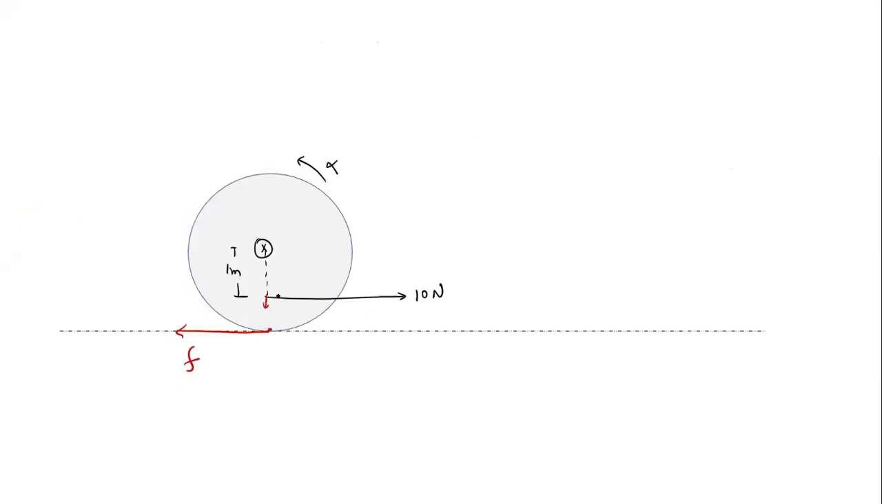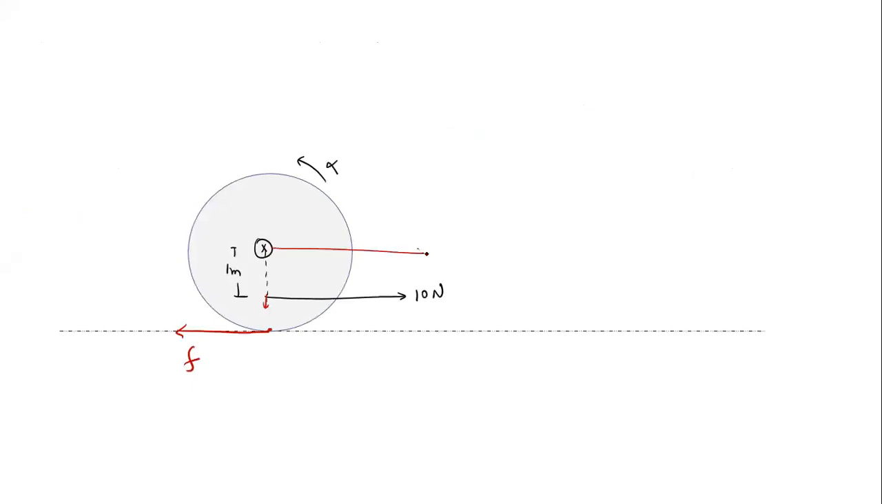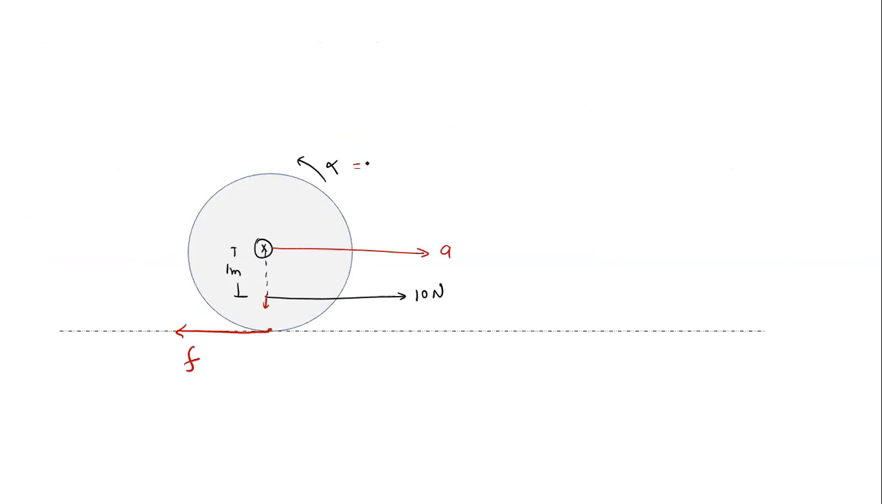First equation is the net force equation. F net equals mass into acceleration. This body will accelerate on this side with A. So net force: 10 minus friction force equals mass of the body 5 into acceleration A. That is equation number 1. Since it is pure rolling condition, alpha must be equal to A by R.